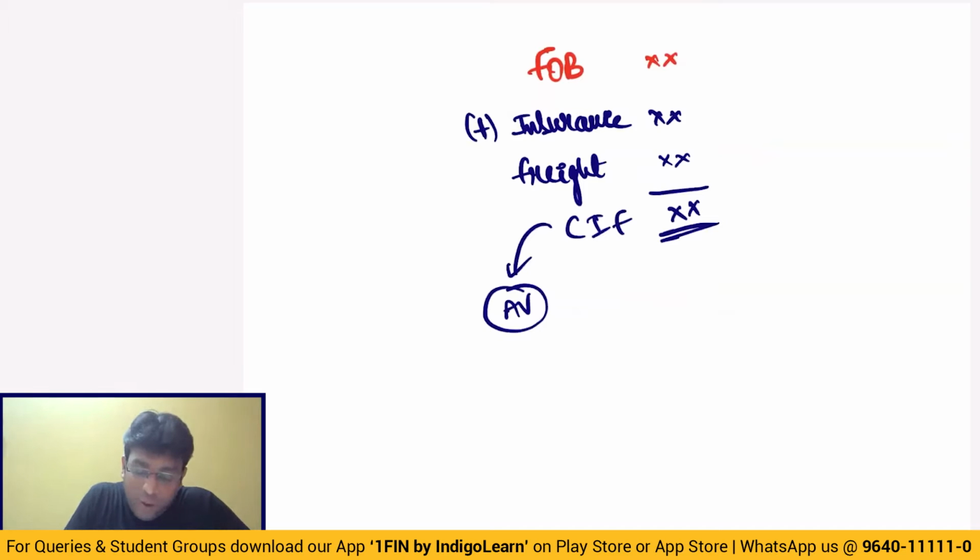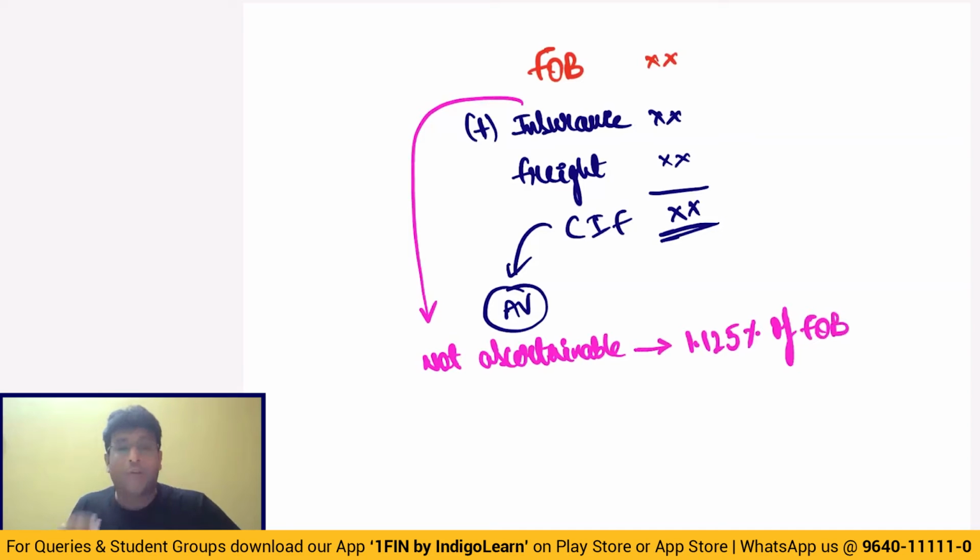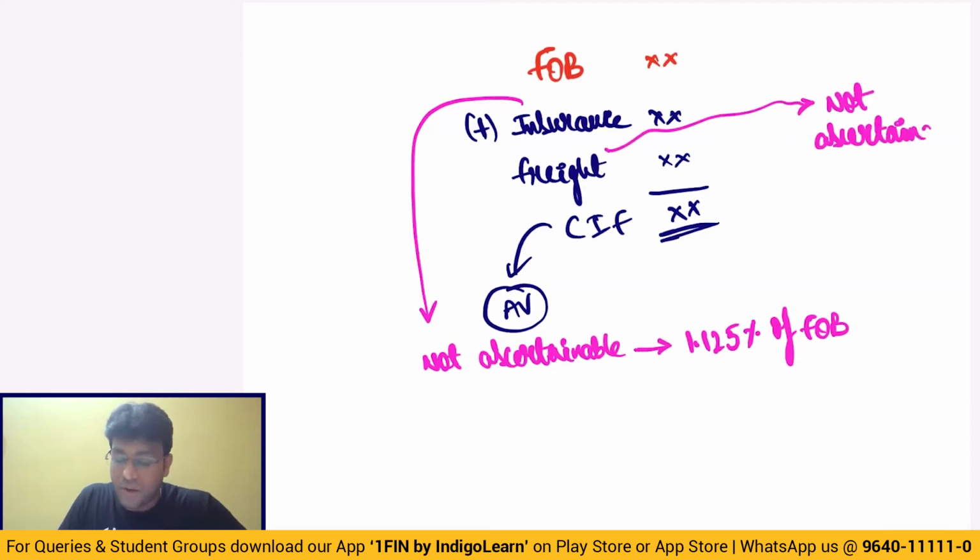And the interesting point to be noted is that if insurance charges are not ascertainable, then we will take it as 1.125% of FOB. Second case, if freight charges are not ascertainable, we will take it as 20% of FOB.